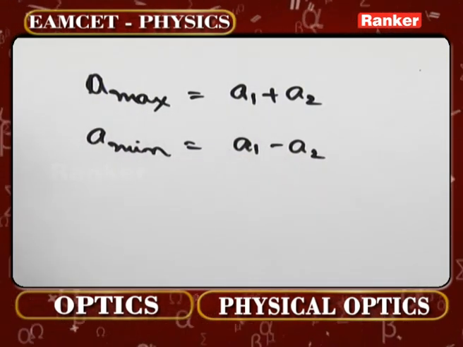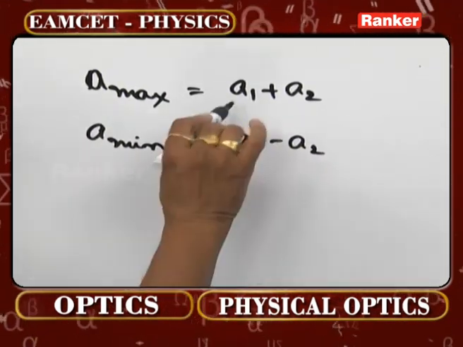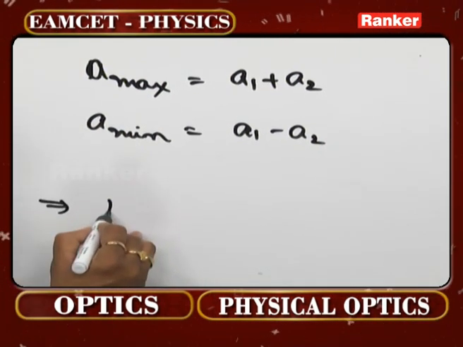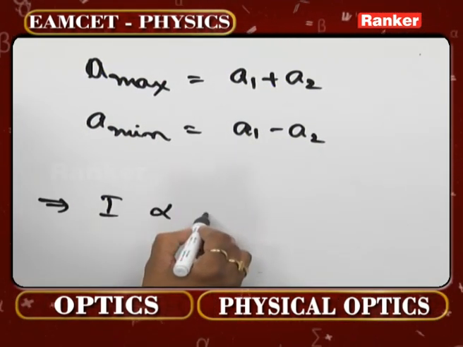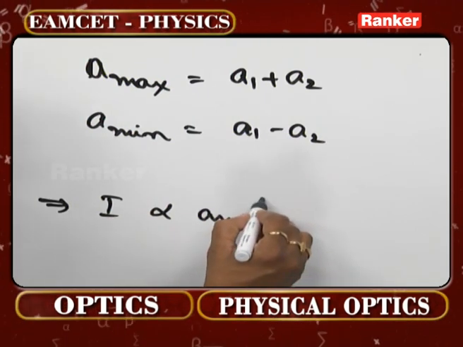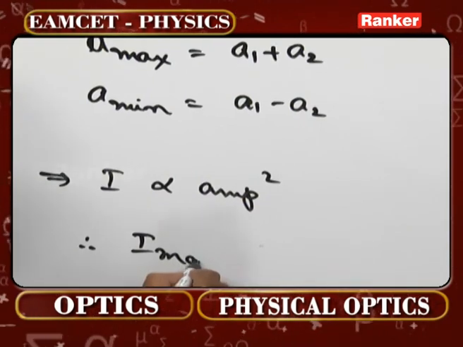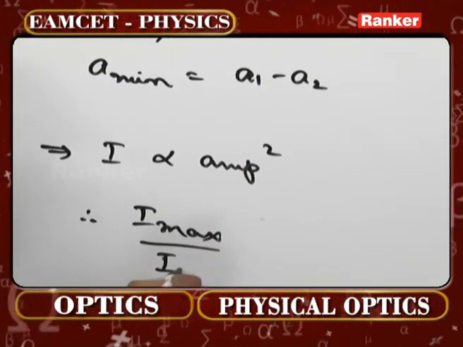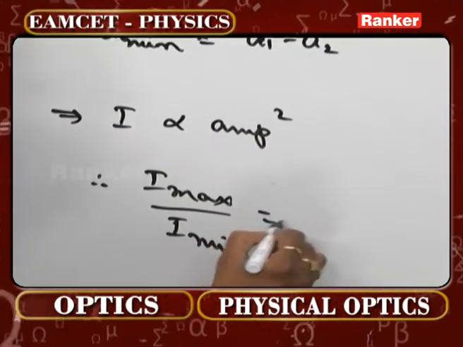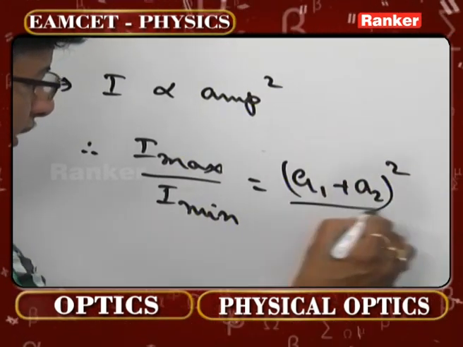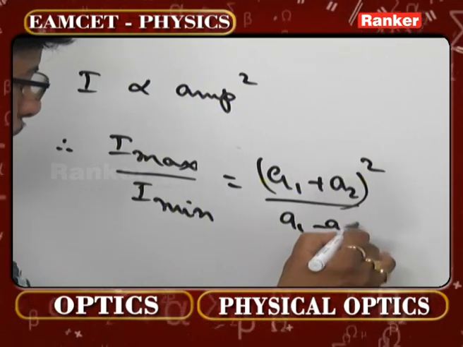So the difference gives the minimum amplitude, the sum gives the maximum amplitude. In addition, we know intensity is proportional to the square of the amplitude. Therefore, we can now write I maximum by I minimum is equal to (A1 plus A2) whole square divided by (A1 minus A2) whole square.